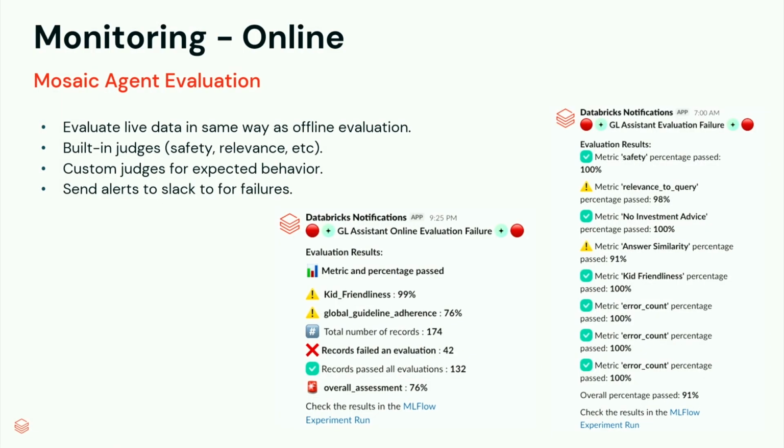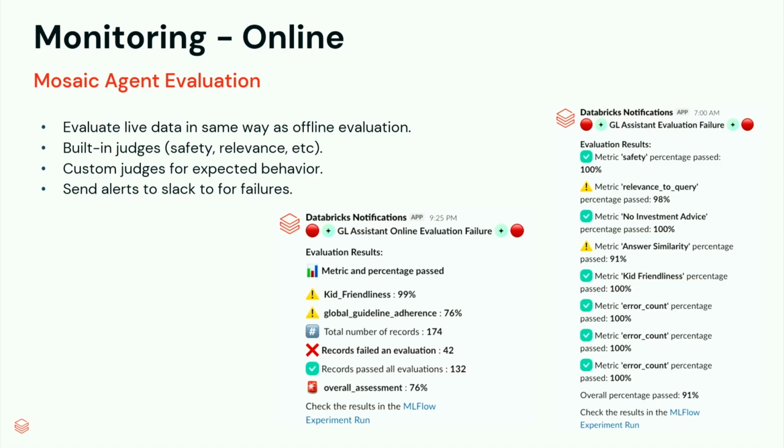So here's a screenshot of the Slack notifications we get each day, but we also use the online monitoring in the same way we use the offline evaluation, to evaluate our live inputs as they come in. So we're using built-in judges there, safety and relevance, as well as our custom judges. And some of these numbers are high. We really needed to tune the global guidelines here, but you can see it flagging kid friendliness on the left screenshot, and then the global guidelines, which is some of the relevance and just how we expect the Greenlight assistant to act.